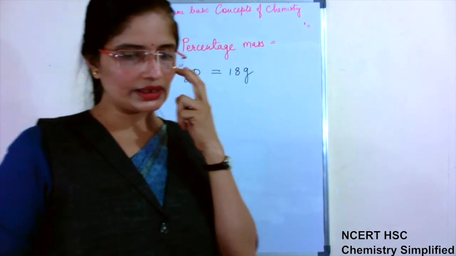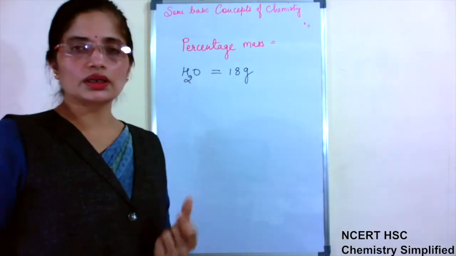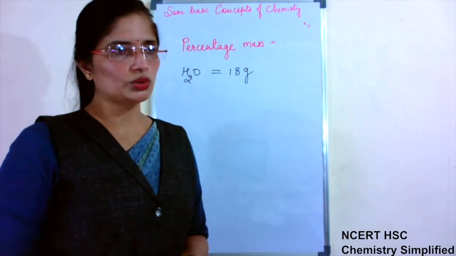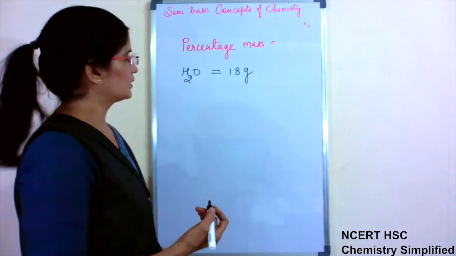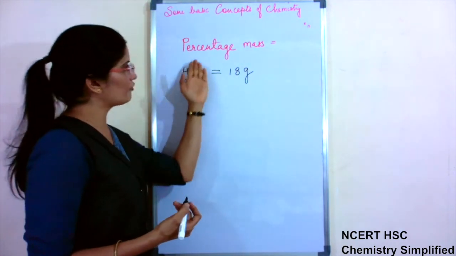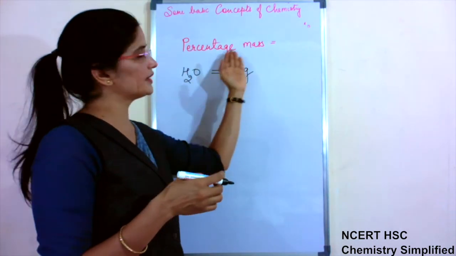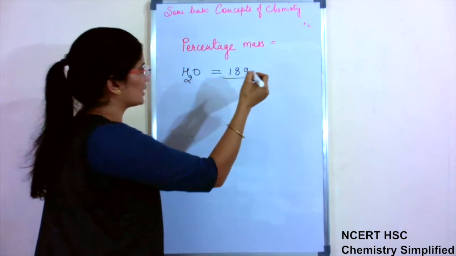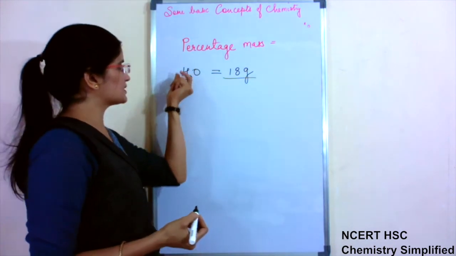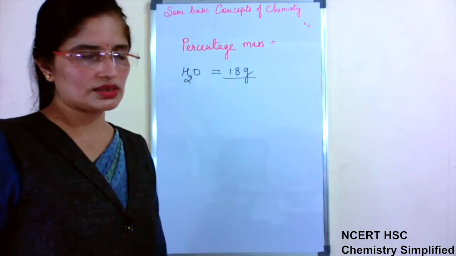This was the molecular mass of water. Now if I want to know what is the percentage of hydrogen in water, or what is the percentage of oxygen in water, then that is known as percentage mass. What is the percentage mass out of 18 grams? What is the mass percentage of hydrogen, or what is the mass percentage of oxygen?